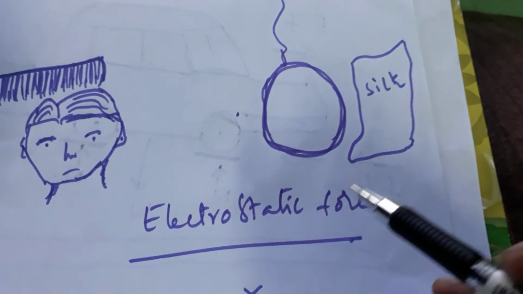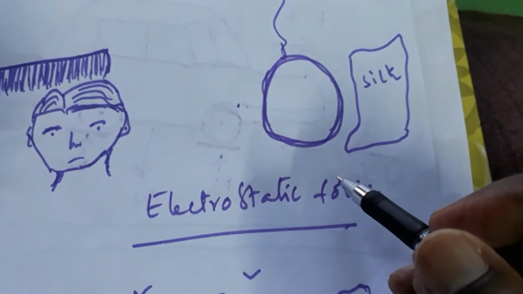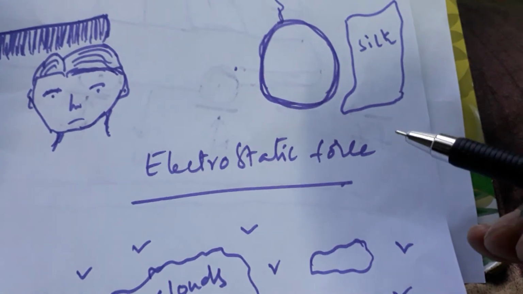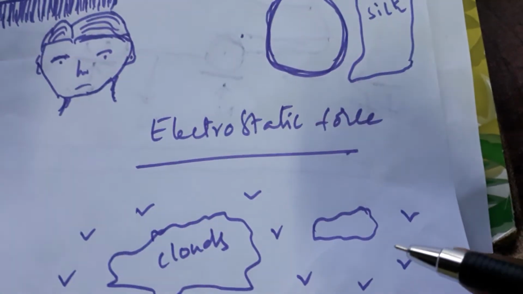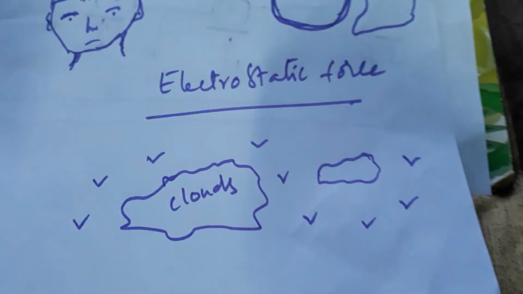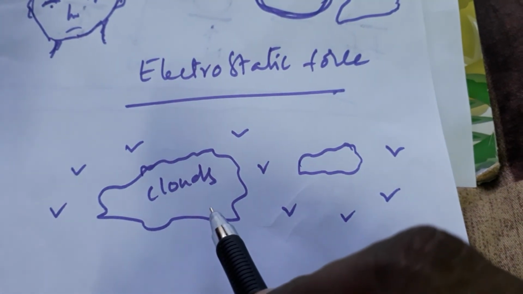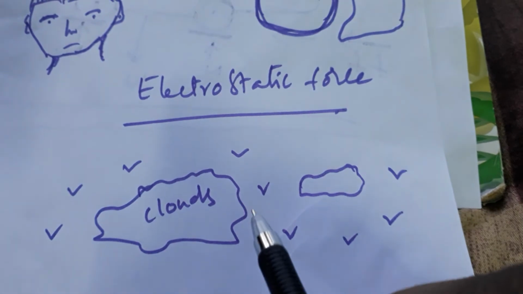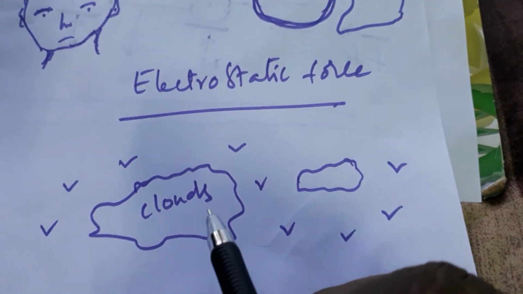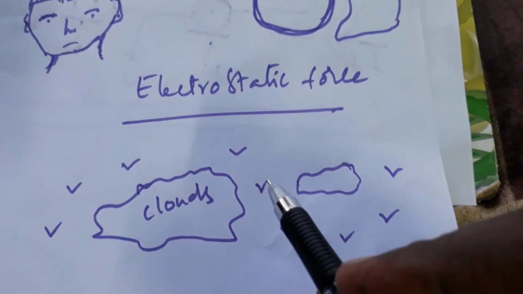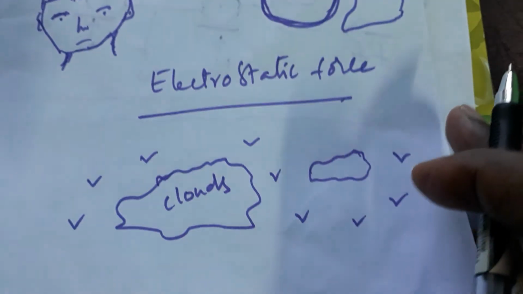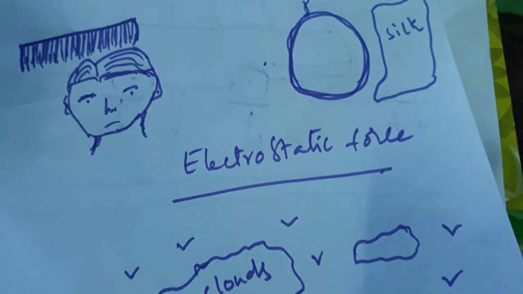This type of force is called electrostatic force. We can also see it in daily life: clouds continuously moving in the atmosphere gain charges. This is also an example of electrostatic force.